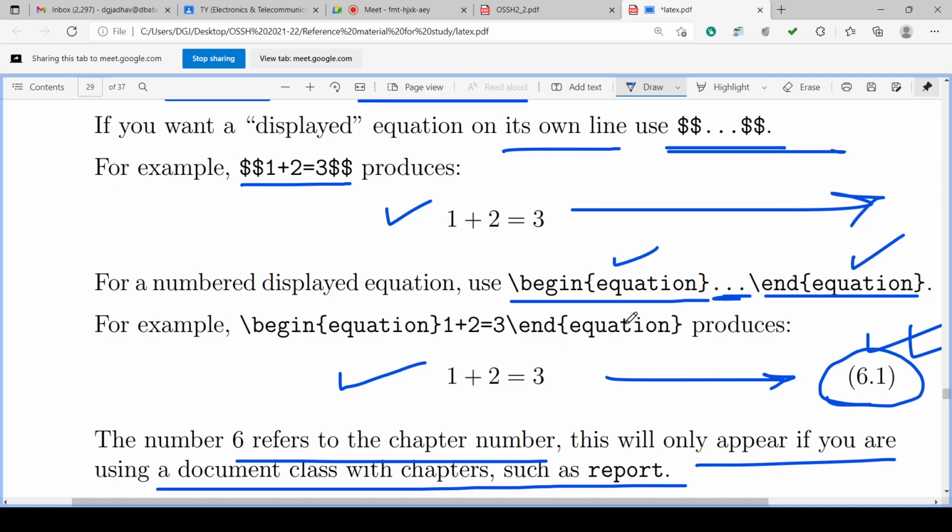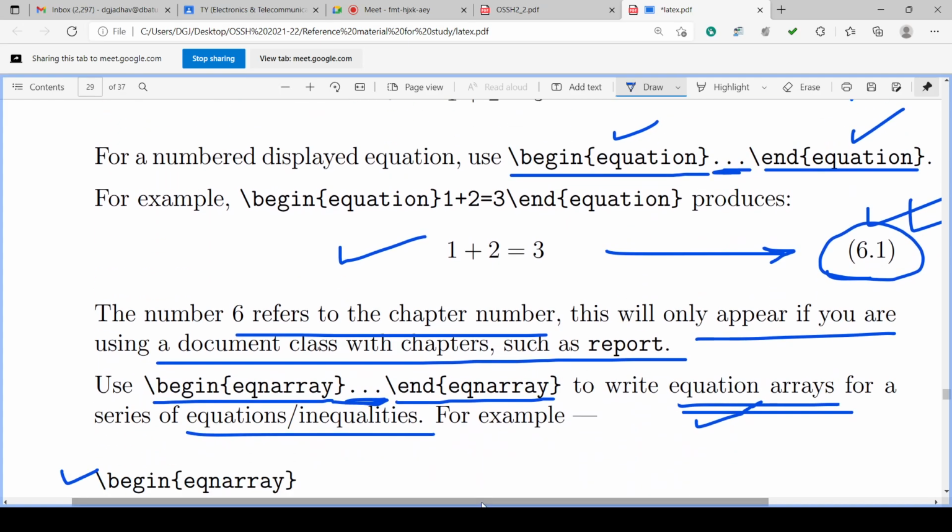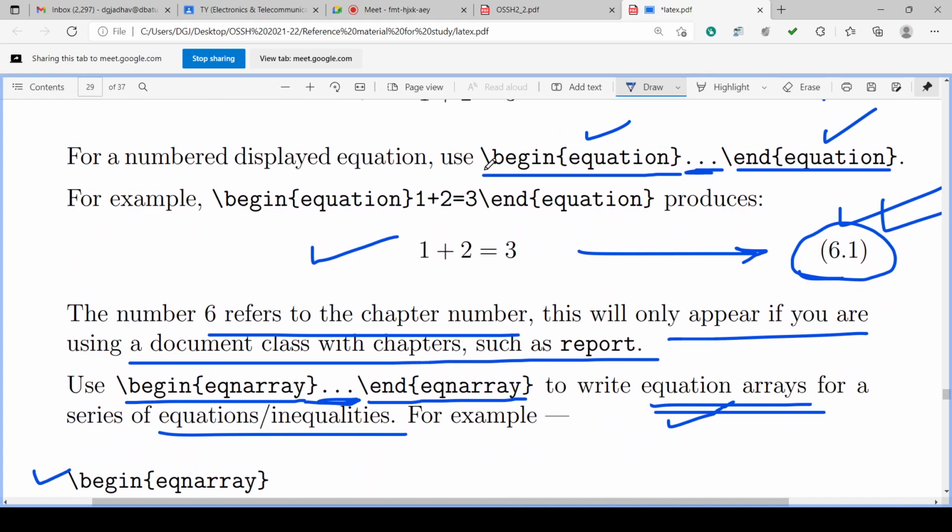If you want to add the equation number, then use backslash begin equation, backslash end equation. And in between, the equation will be generated on a separate line, and at the same time it will generate the equation number.